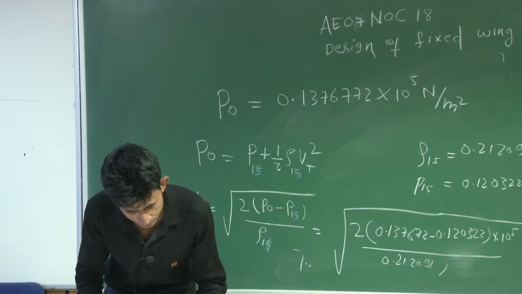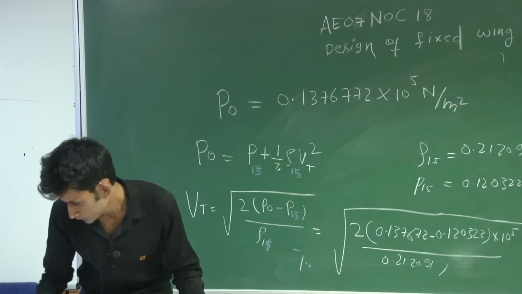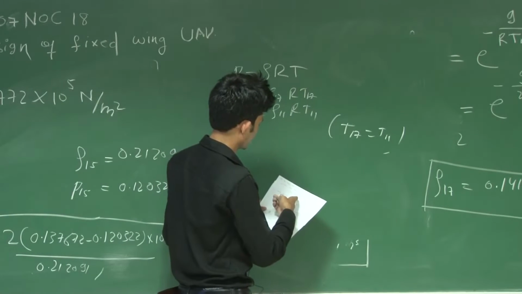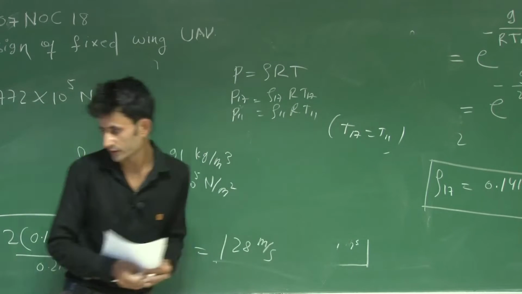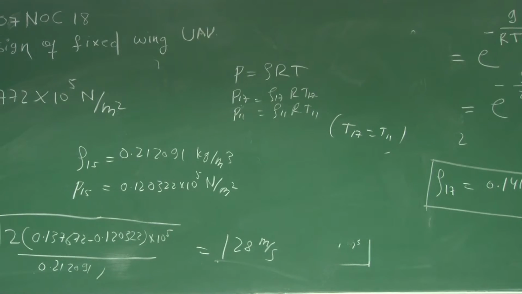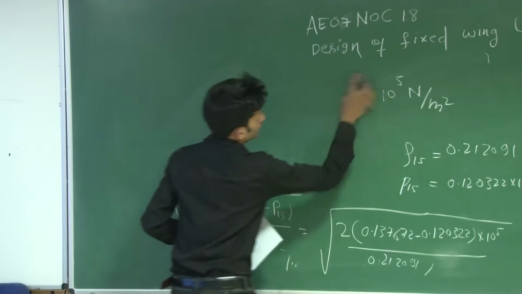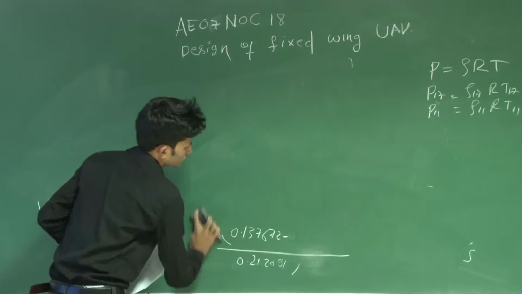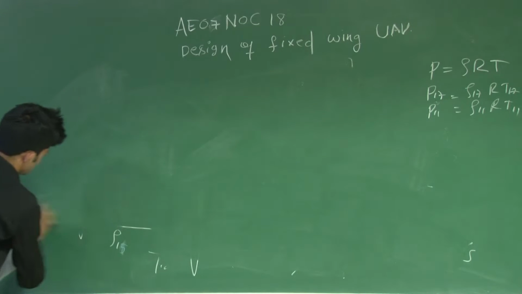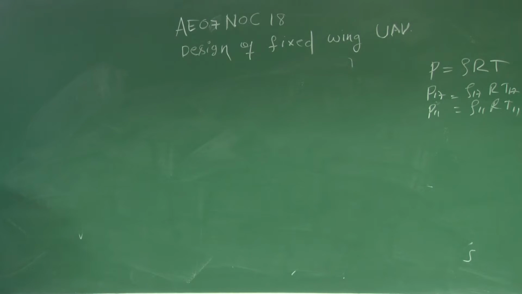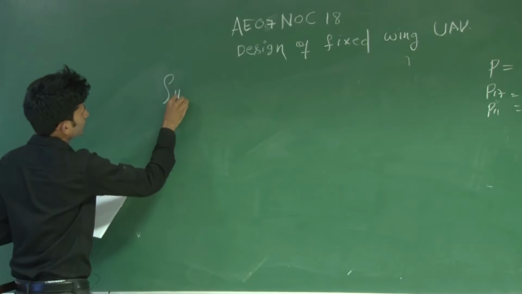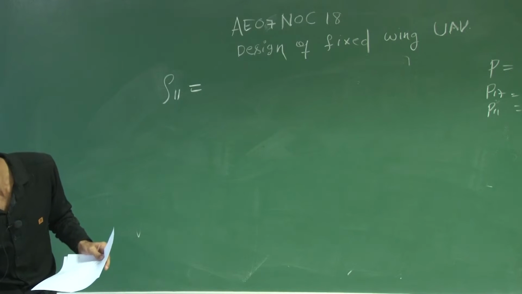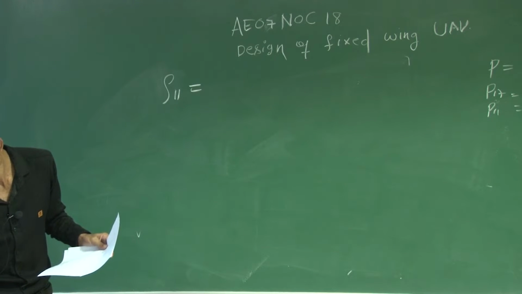This is question 7. I am not solving this. You can solve this by first finding the density at 11 kilometer, which you know already. You can see that the data you solved for the earlier question is the same data you use for the next question. So you have to find the density ratio at 11 kilometer to 20 kilometer.